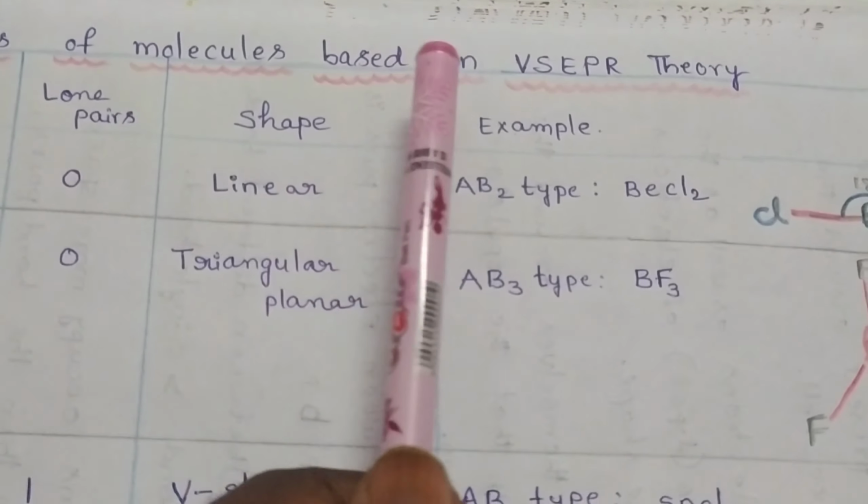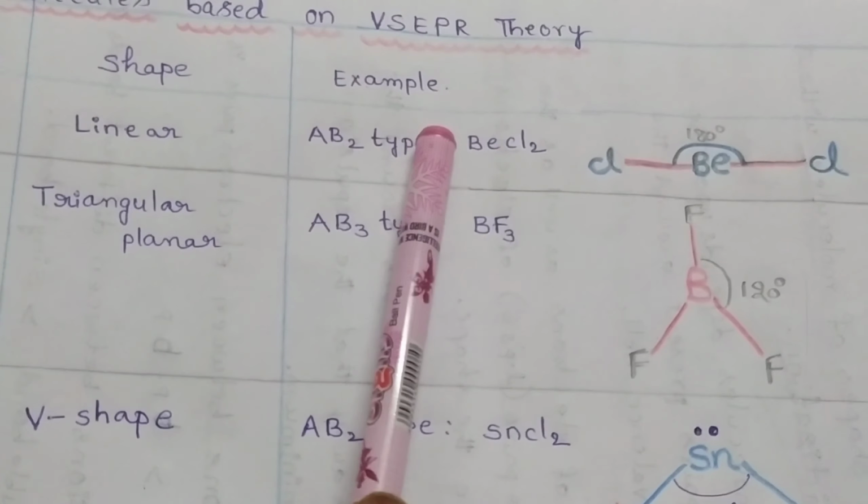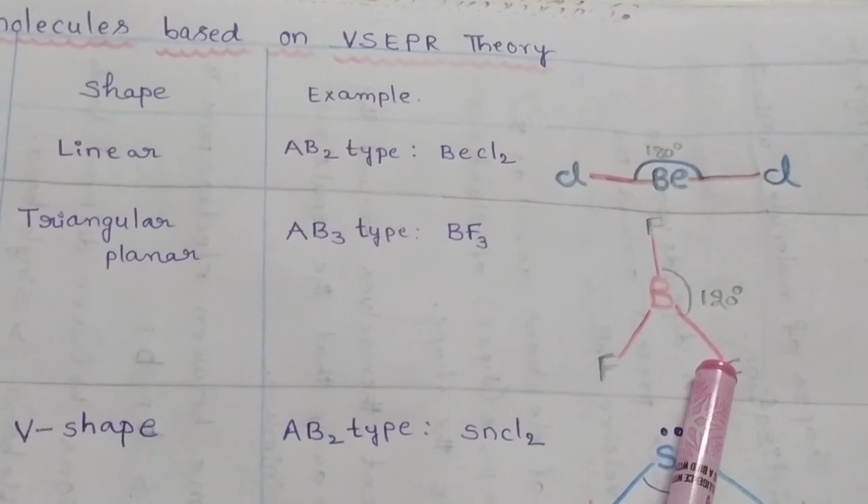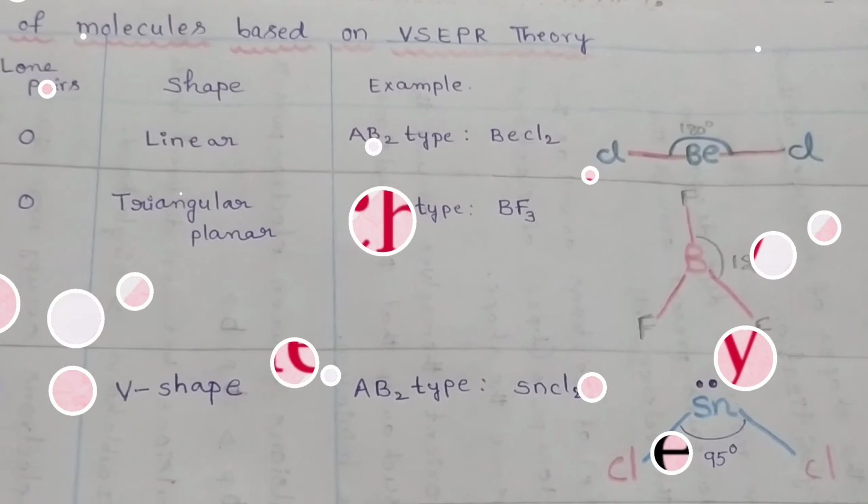In this way, the valence shell electron pair repulsion theory may explain the shape of the molecule as well as its bond angles. Thank you for watching this video.